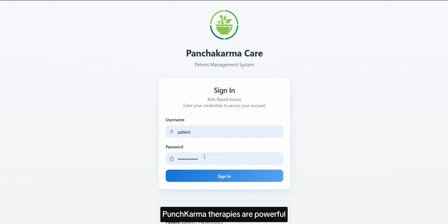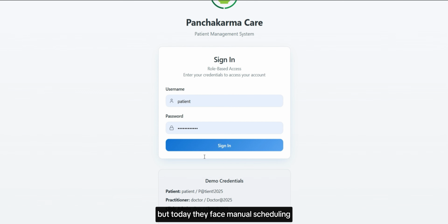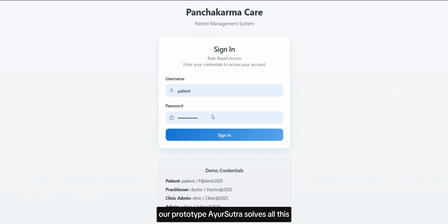Panchkarma therapies are powerful, but today they face manual scheduling, inconsistent quality, and lack of digital support. Our prototype Ayusutra solves all this. We have 4 panels, starting off with the patient.